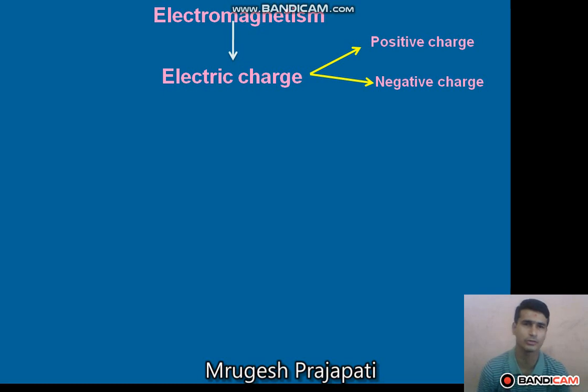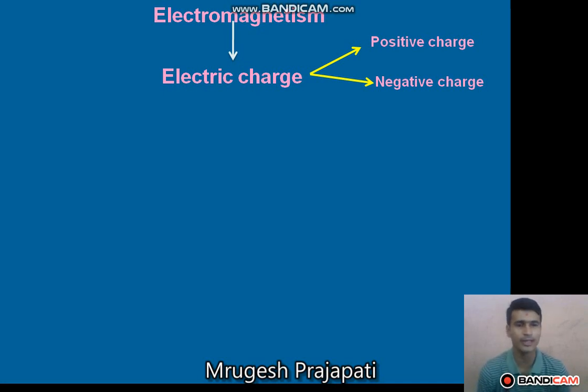You know there are basically two types of charge, positive charge and negative charge. Traditionally, we consider the charge of the proton as positive, and the charge of the electron as negative.